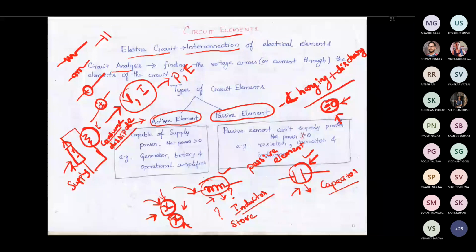Okay, so that's why it is mentioned that a passive element cannot supply power. And the other point you should note down here is that net power cannot be greater than 0. What is the net power? Actually, you can consider it as net energy, which is easier to understand. Whatever amount it is charged, to that extent only it can discharge. Okay, if I give you 10 rupees, you can give me a maximum of 10 rupees, not more than that. So this is like charging, and this is like discharging.